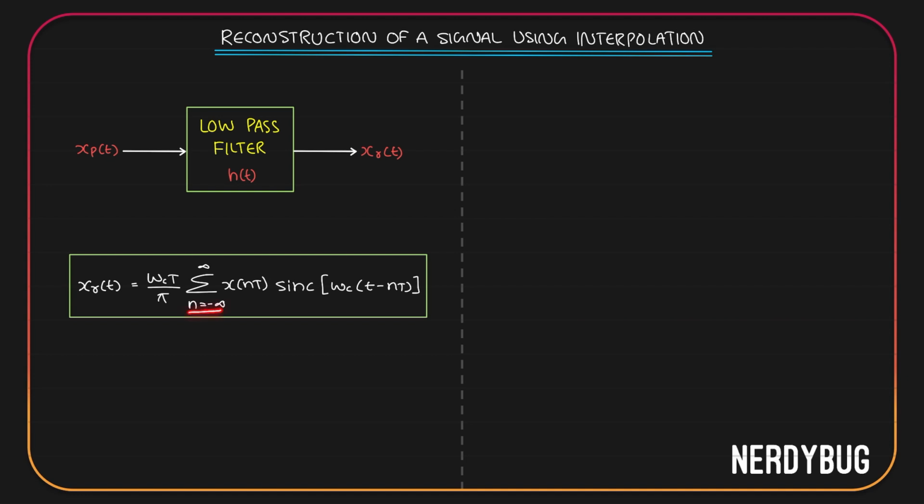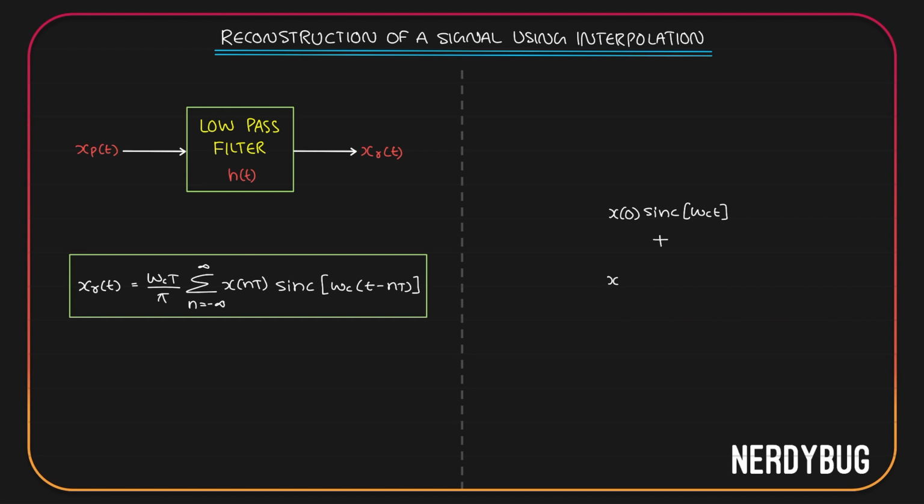Here n takes values from minus infinity to infinity. Let us take n equal to 0. Then x of nt will become x of 0. Sinc of omega c into t minus nt will become sinc of omega c into t. Nt becomes 0. Let's write it down. Sinc of omega c t. Plus, let's take the next term where n is equal to 1.